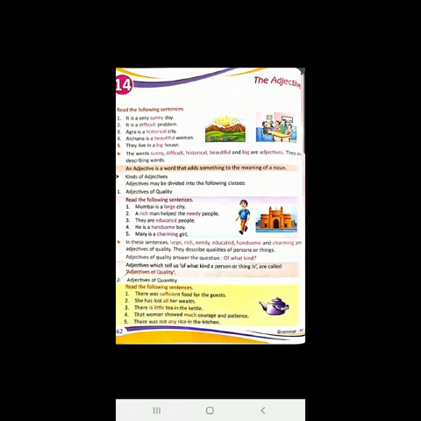Adjectives of quantity. There was sufficient food for the guests. She has lost all her wealth. There is little tea in the kettle. That woman showed much courage and patience. There was not any rice in the kitchen.